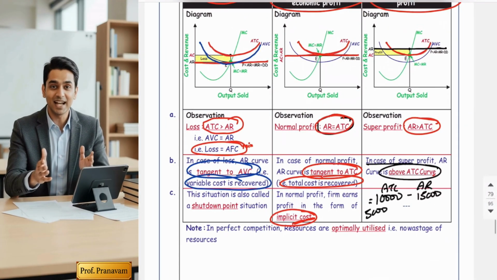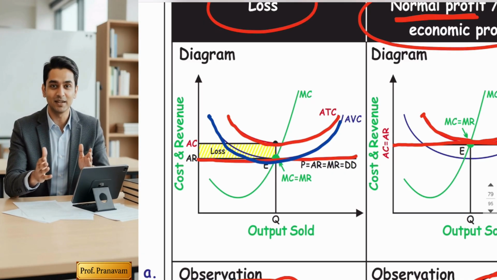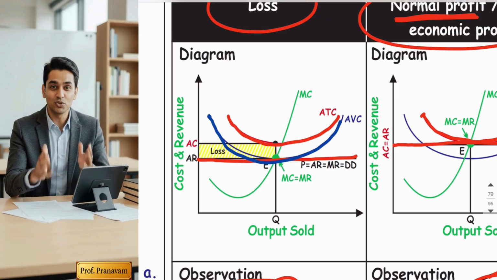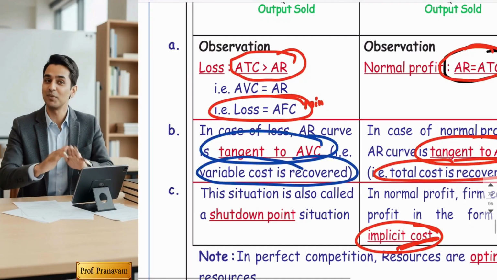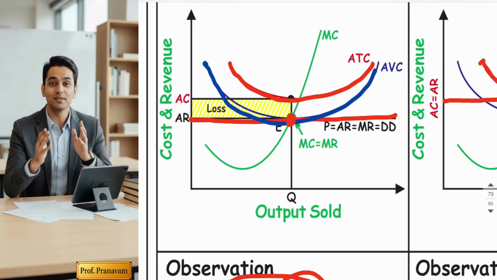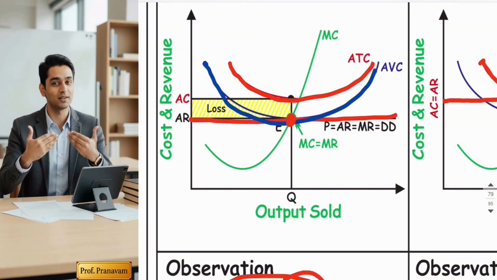But oppositely, if my AR would not have been tangent to the AVC, then it indicates that my variable cost would not be recovered, and the firm would shut down. Thank God it does not reach the shutdown point. But this diagram is also called the shutdown point, because in this loss diagram a businessman is operating on the edge. If my AR were to reduce slightly, I would have to shut down the business.